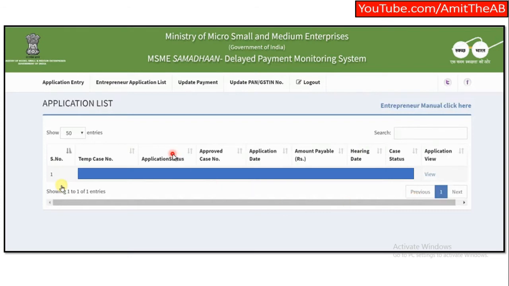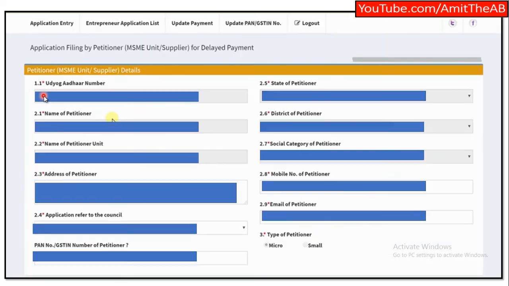So now, how to file a new entry? You have to go there and click on application entry right over here. Okay, so this is what the page would look like. First is the petitioner, meaning the person who is filing the complaint, the MSME unit or the supplier. Udyog Aadhaar number, name of the petitioner unit. So if suppose it's a proprietorship firm, then your name would come over here. And if your proprietorship firm is run under some different name, then that name would be mentioned over here.